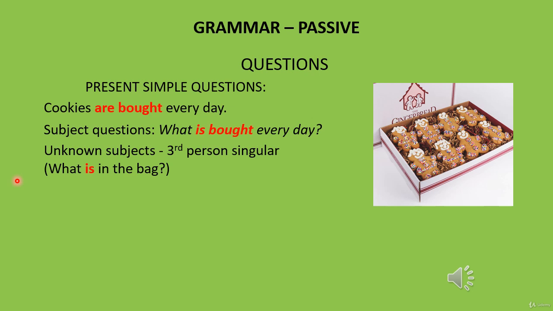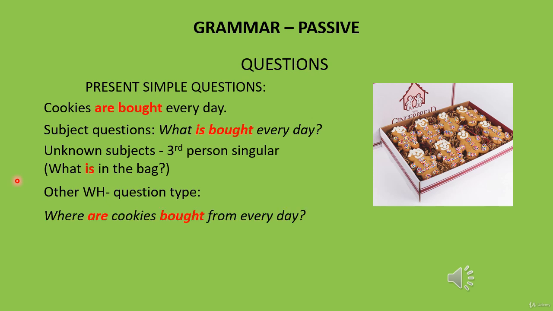If you are unsure about this, watch the videos about subject-object questions at the beginning of this course. For the other question type, when we ask about the indirect object, we do this. We have the question word, then we put the first part of the verb cluster before the subject.